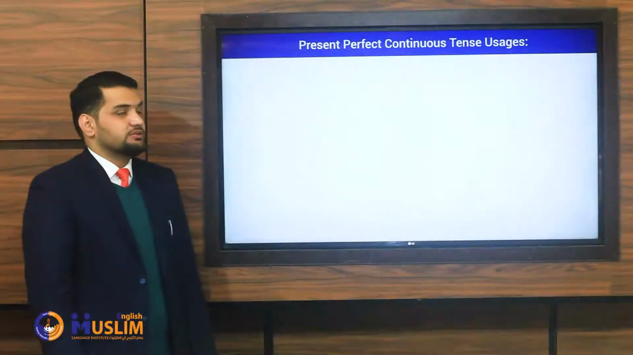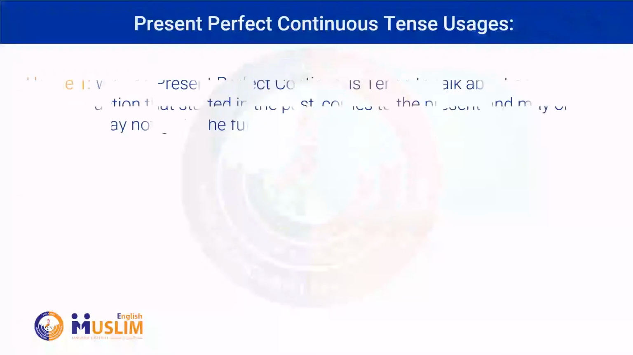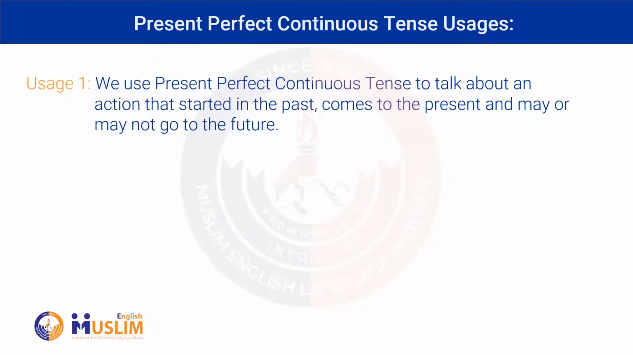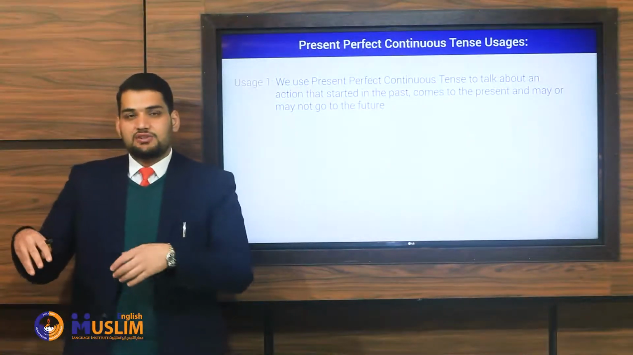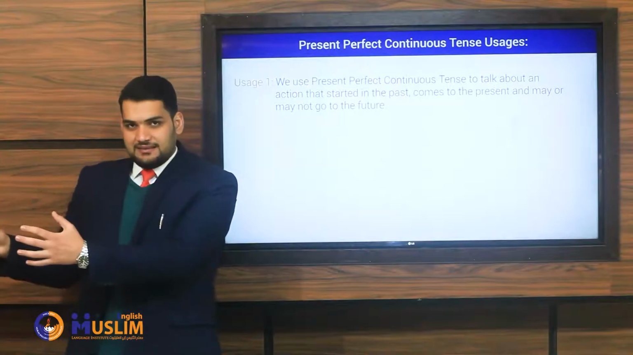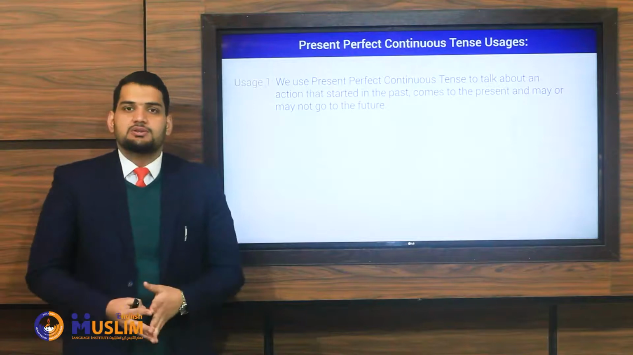Now let's talk about the usages of the present perfect continuous tense. Usage number 1. We use the present perfect continuous tense to talk about an action that has started in the past, comes to the present, and may or may not go to the future. In simple words, we use this tense to talk about an action that started at a particular time in the past and is in progress up to now and may or may not go to the future.